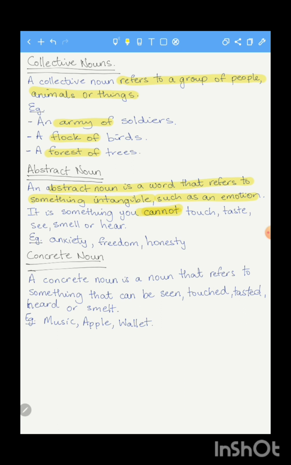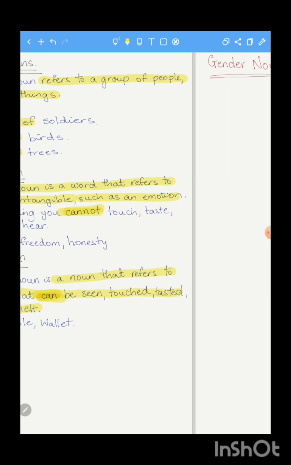We have concrete nouns, and a concrete noun is a noun that refers to something that you can see, touch, taste, hear, or smell. So that's the difference between a concrete and an abstract noun. An abstract noun, you cannot touch, taste, see, smell, or hear. But a concrete noun is something you can see, touch, taste, smell, or hear. For example, you could hear music, so music is a concrete noun. An apple is a concrete noun, because you could taste it. A wallet is something you could touch, so again, that is a concrete noun.